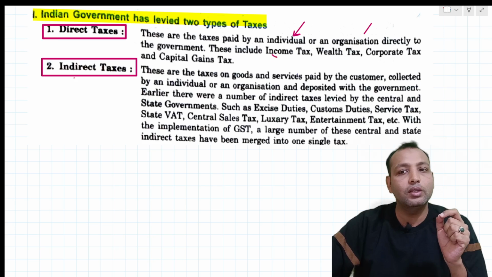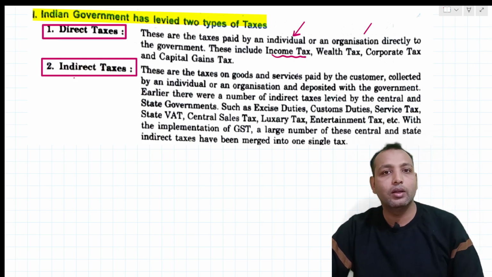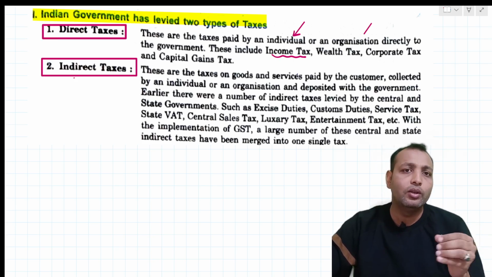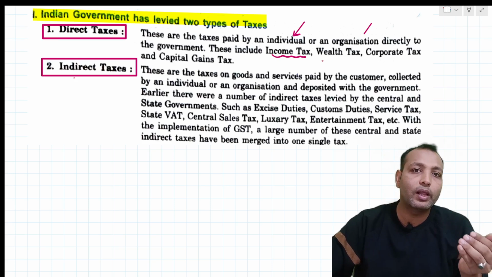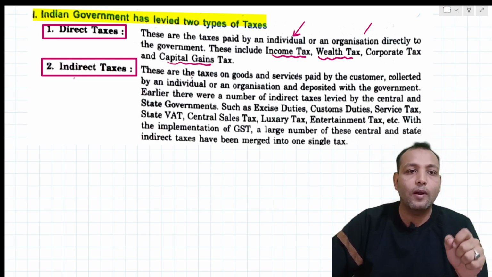These include income tax. Income tax means if you are getting a salary, you need to pay the income tax for that. If you are earning some amount from something, doing business and all, you need to file the ITR. Or wealth tax, corporate tax, or capital gain tax. So these taxes we need to pay, that is direct tax to the government.